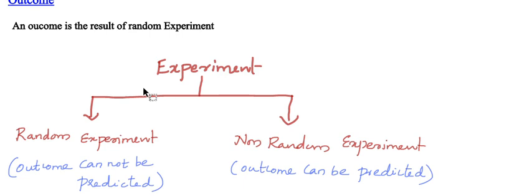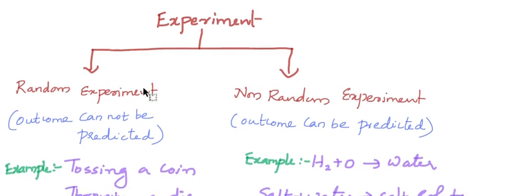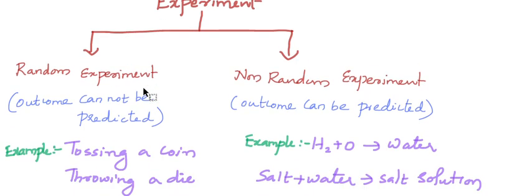Let us see some examples of random experiments. Tossing a coin, throwing a die. When we toss a coin, we can't predict the outcome earlier or in advance. It can be head or tail. When we throw a die, we cannot predict the outcome before doing it. It can be 1, 2, 3. There are 6 faces. So we can't predict the outcome in advance.